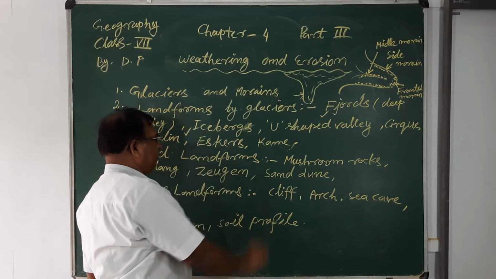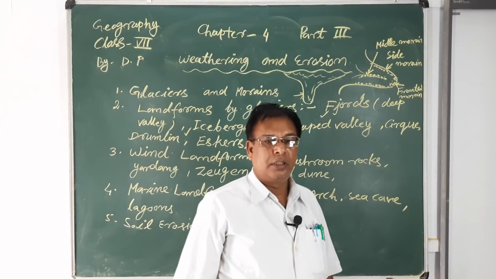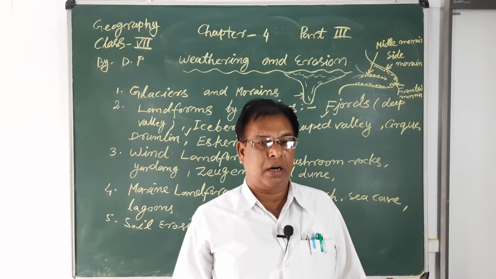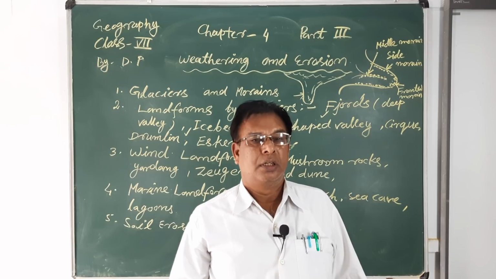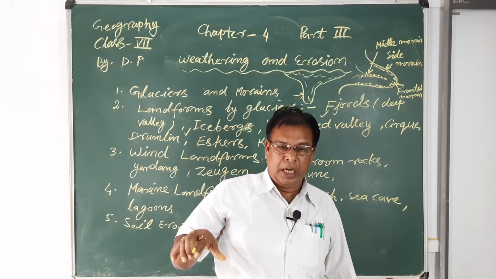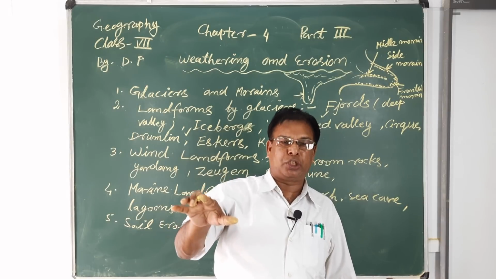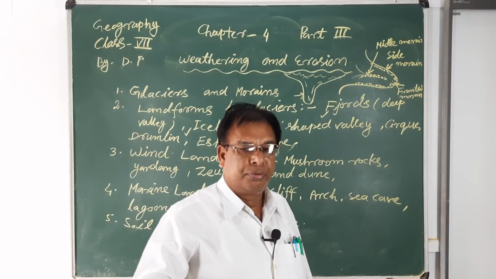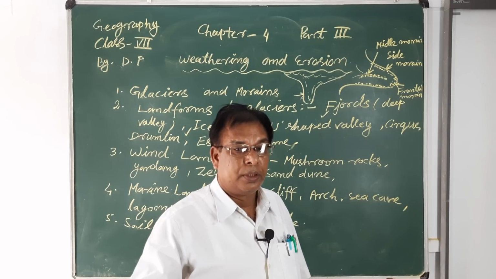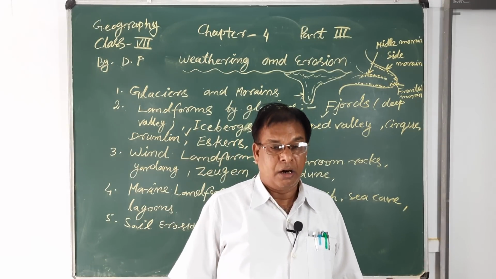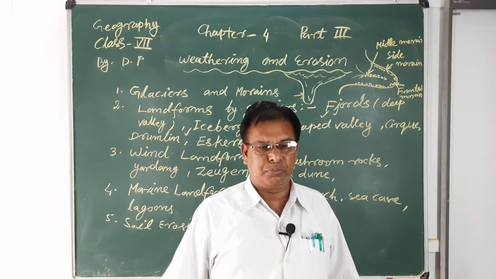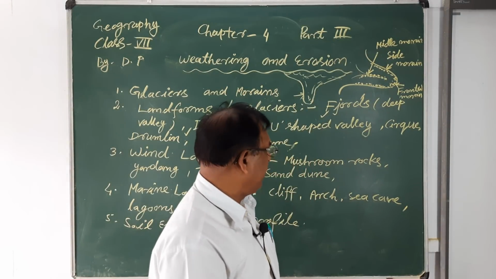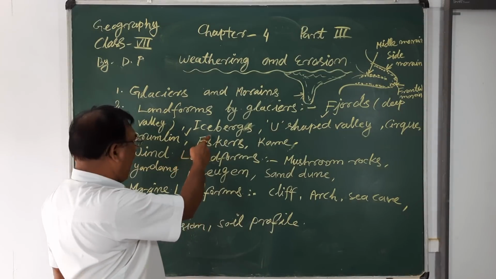Now we will also learn about the iceberg. Ice means snow, a big block of ice, that means ice rocks, which continuously and slowly move and flow down through the slope, just like a sheet structure, or a big size of ice floating on the sea water or the oceanic water, known as the iceberg.